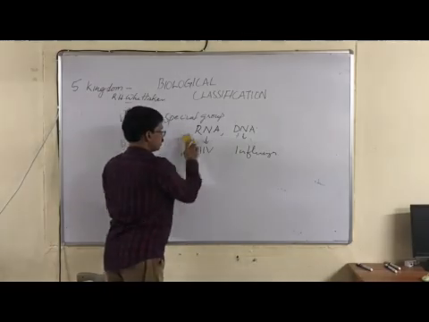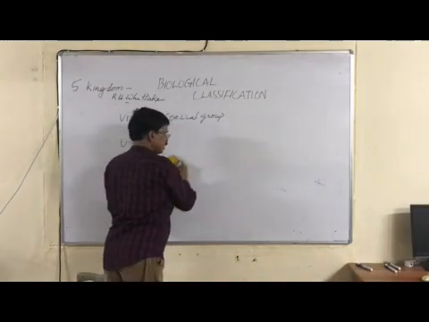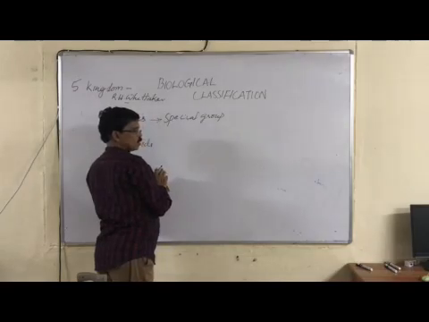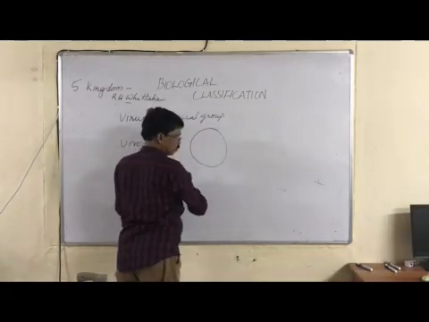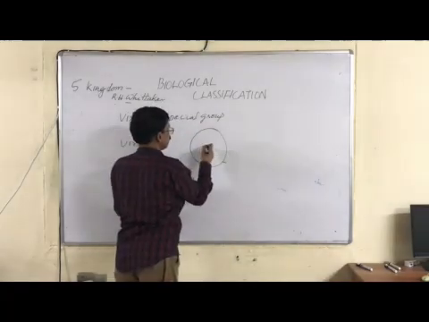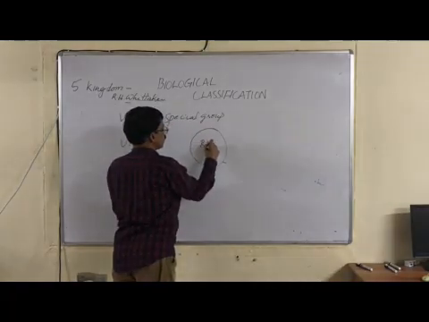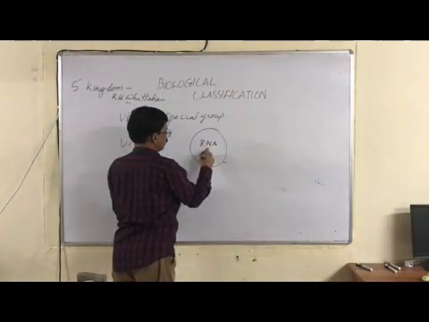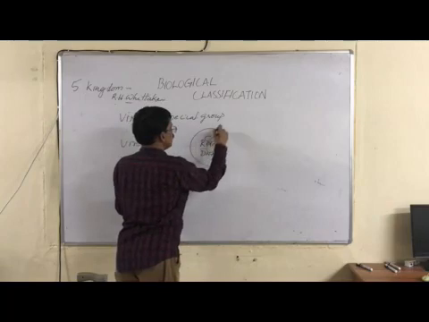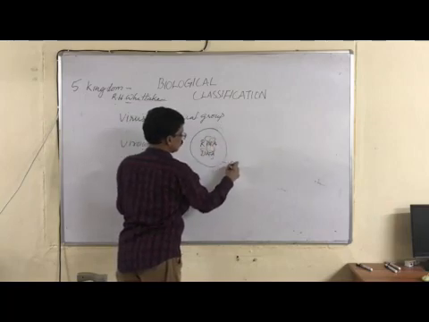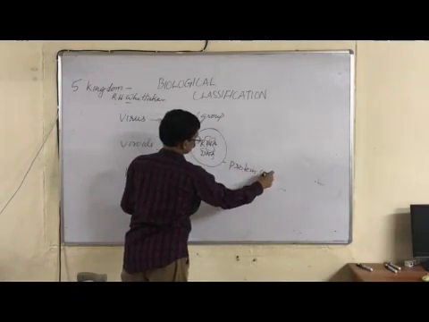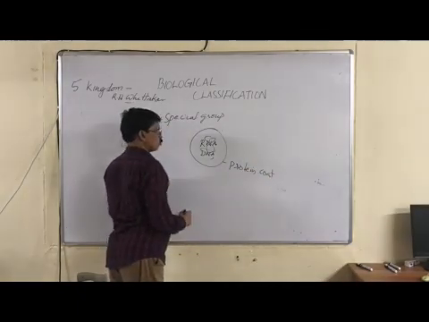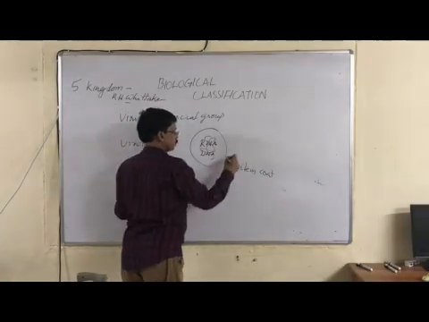But whatever the genetic material is, the most successful thing for the survival of a virus is that there is a protein coat around the RNA or DNA. Suppose this is RNA or DNA, and there is a protein coat. This protein coat is called a capsid.